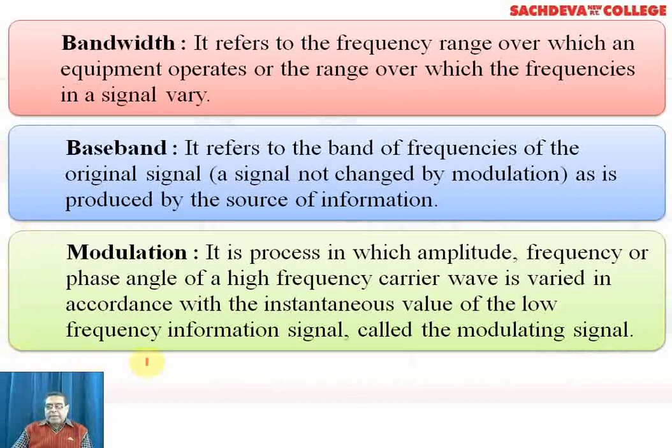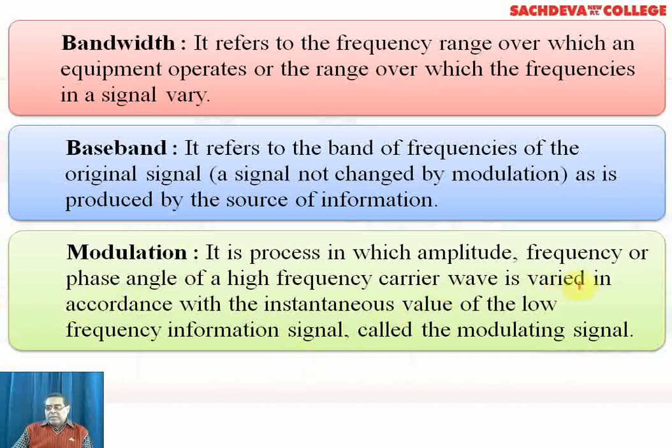So now we come towards the main concept, that is modulation. It is a process in which the amplitude, the frequency or the phase angle of the high frequency carrier wave is varied. So it can be amplitude modulation, frequency modulation, or phase angle modulation of the high frequency carrier wave.